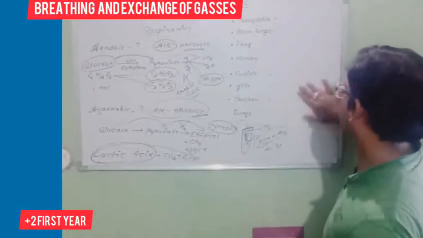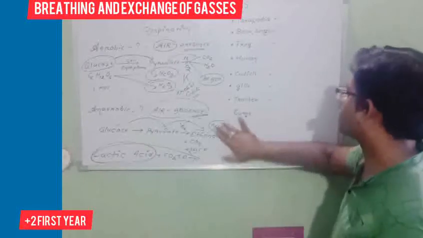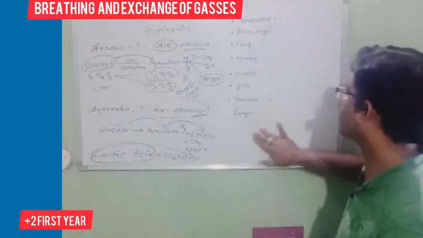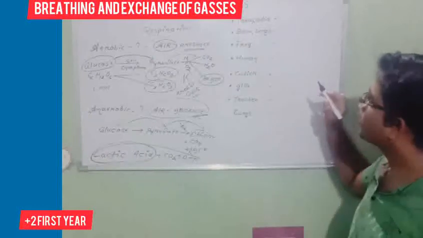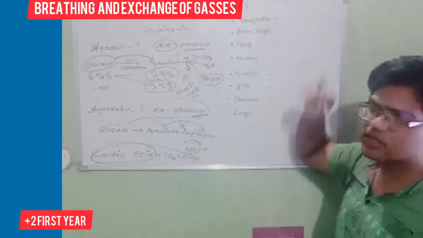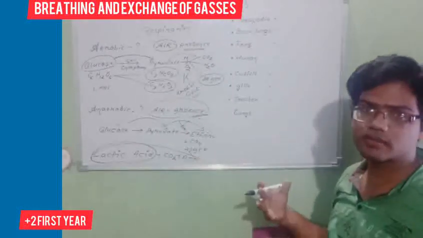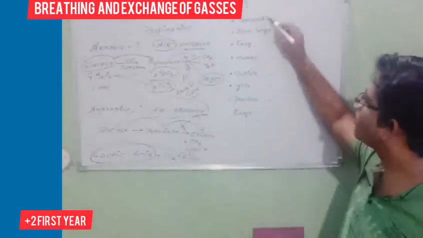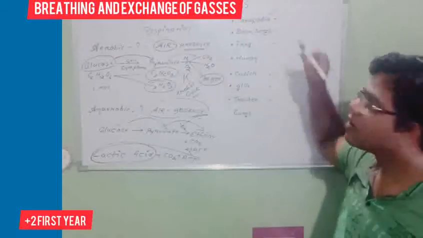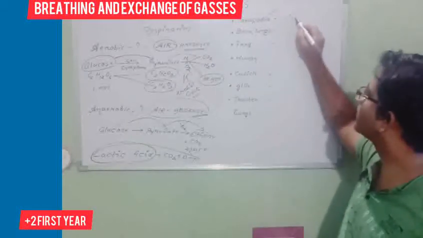We genuinely do respiration through our lungs. Yes or no? We have a respiratory organ called the lungs. But some organisms have different types of respiratory organs. Just like parapodia is one respiratory organ, present in Nereis.